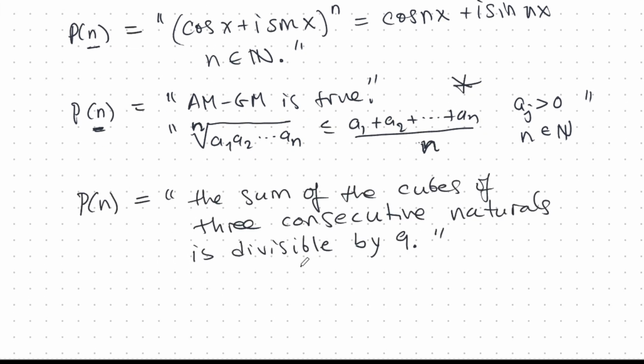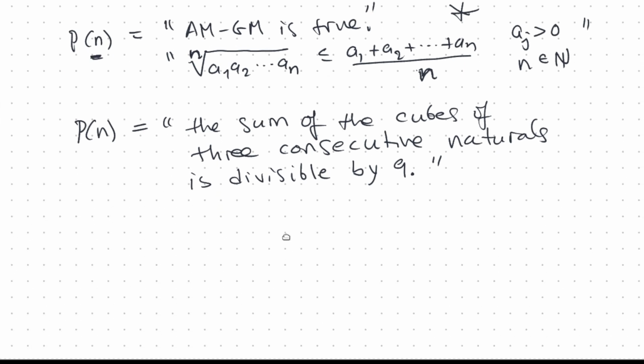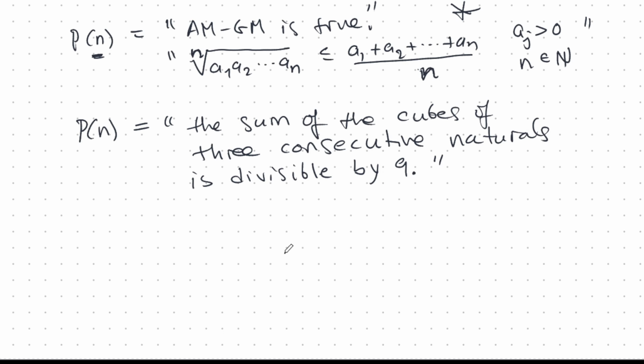Here we have a very pretty statement. The sum of the cubes of 3 consecutive natural numbers is divisible by 9. And this is true for any n. We're beginning with n here, 3 consecutive naturals, so n, n plus 1, n plus 2.